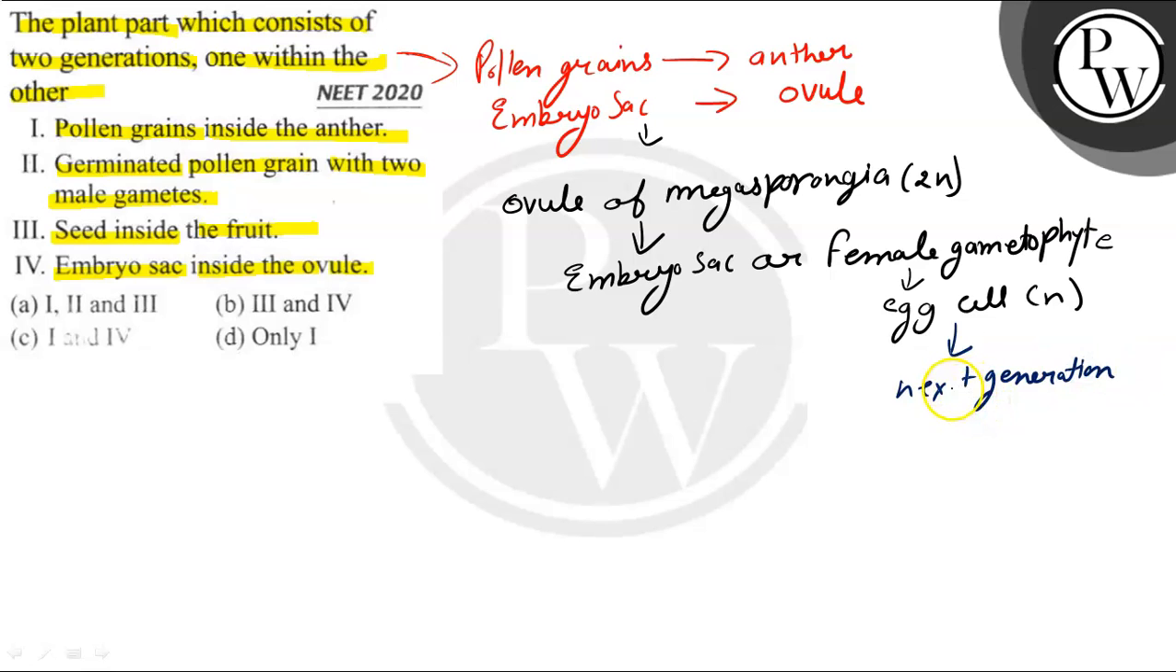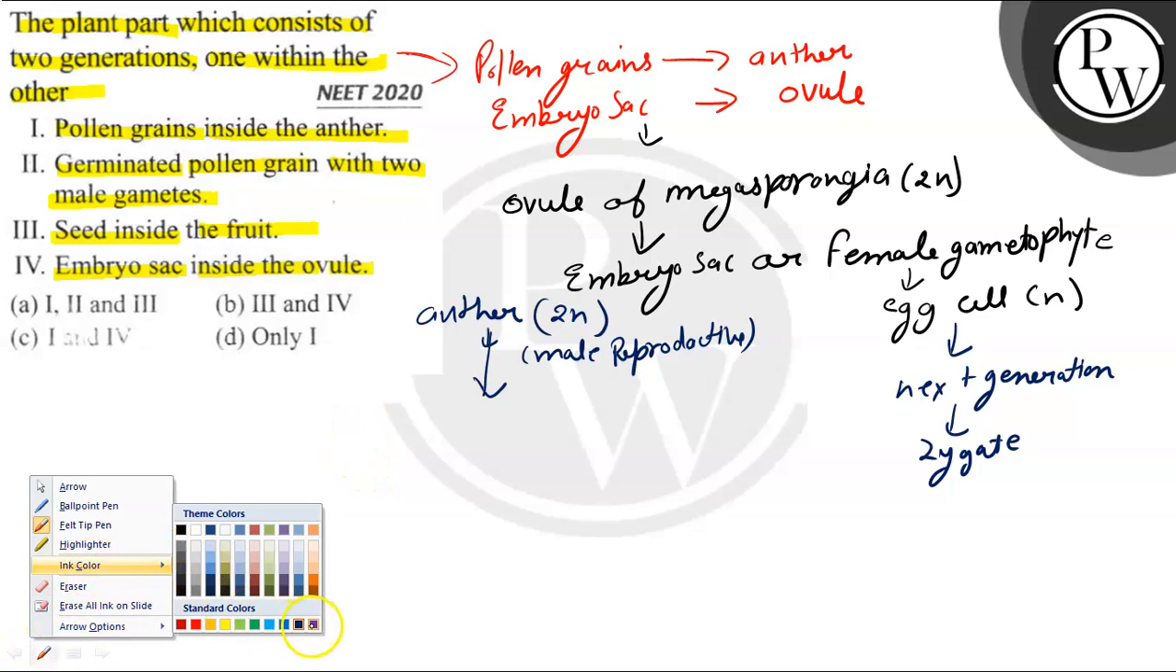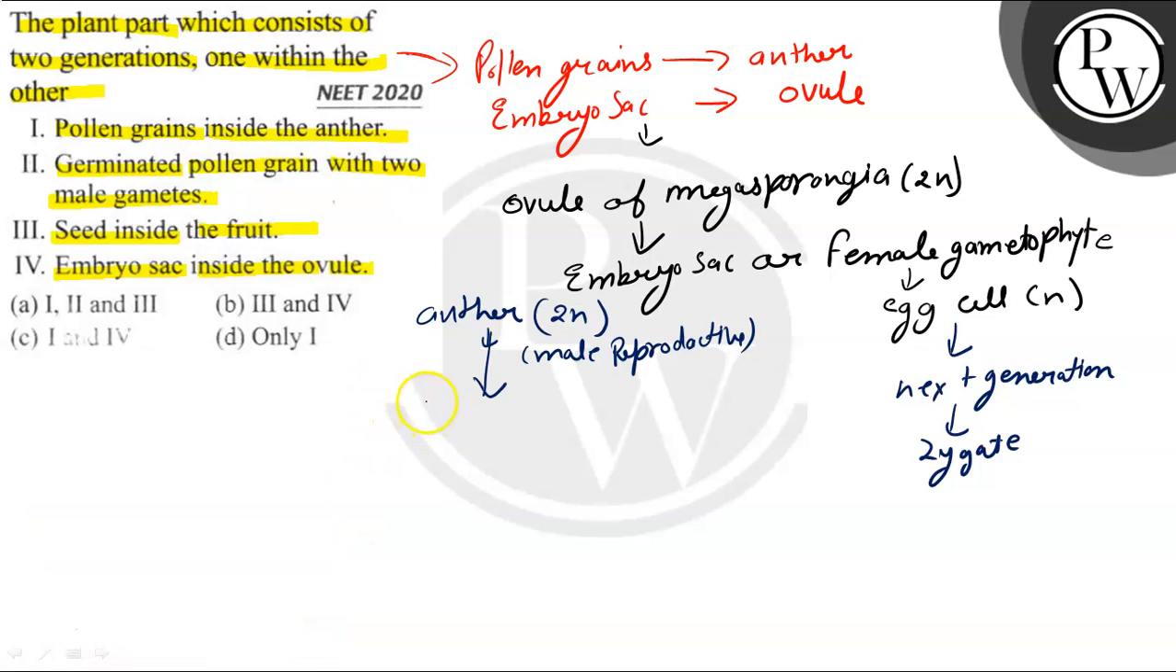which forms zygote after syngamy. Likewise, an anther, 2n diploid. Anther is a male reproductive structure of a plant. As the anther matures and dehydrates, it forms pollen grains.